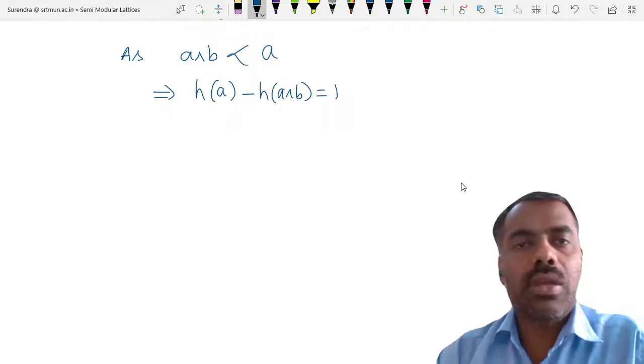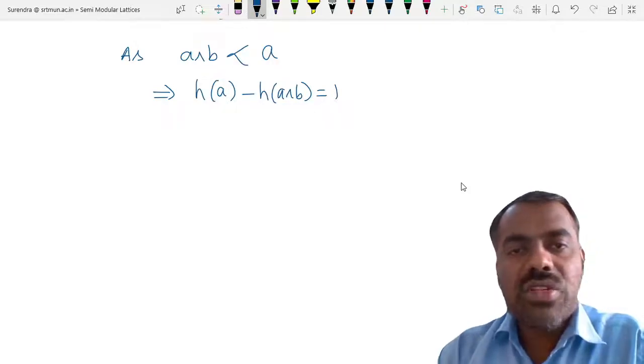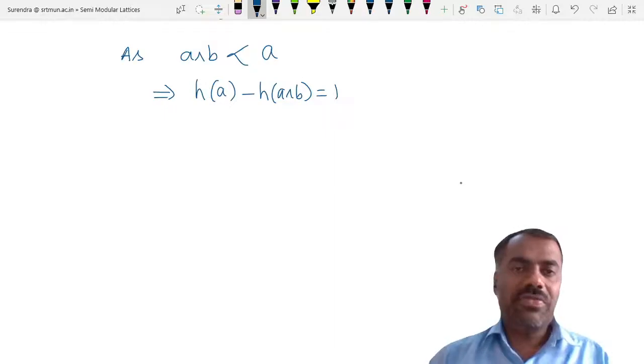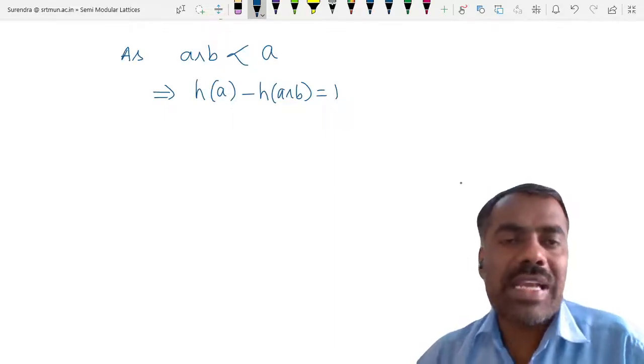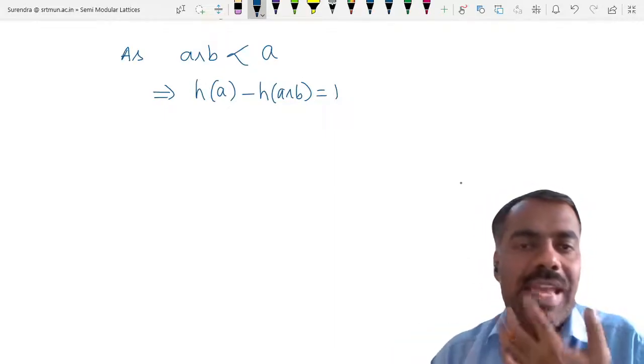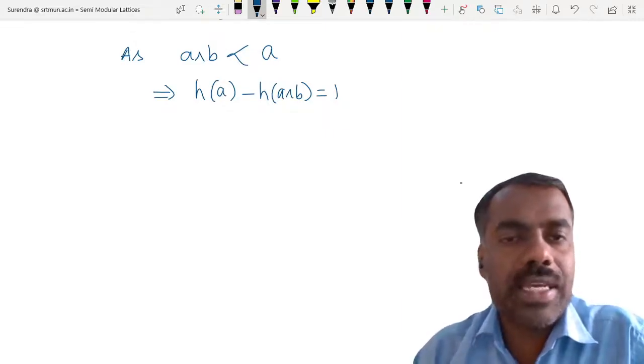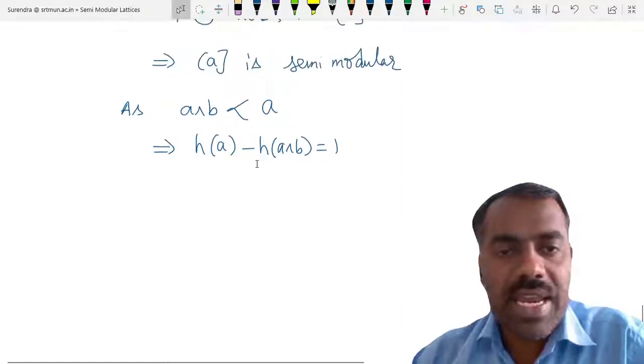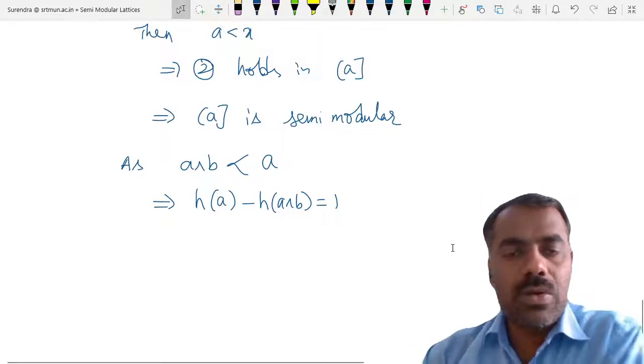Yes, sir. Clear. Yeah, because there is no element between A meet B and A. So the maximal chain of A in 0 comma A and the maximal chain in 0 comma A meet B differ in height by only 1. Right? Okay. That we have here, h of A minus h of A meet B is equal to 1.